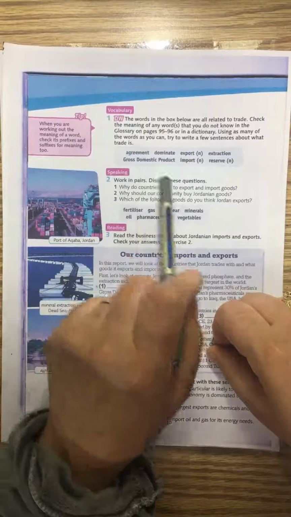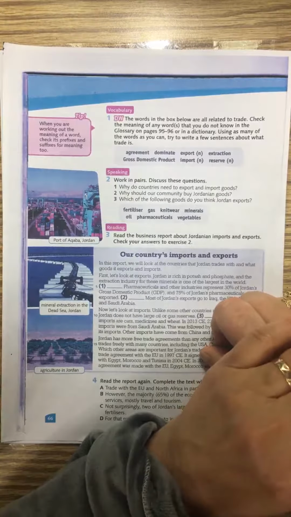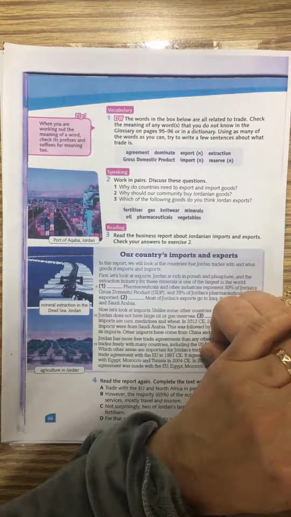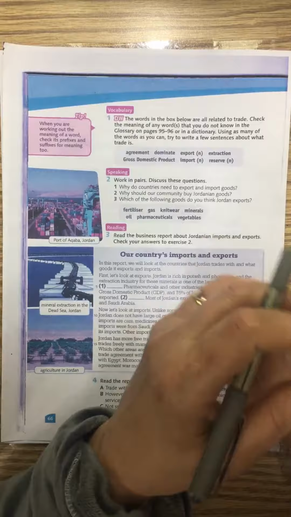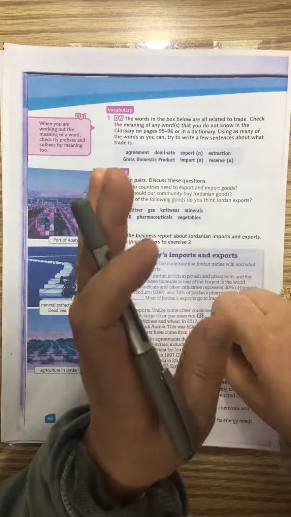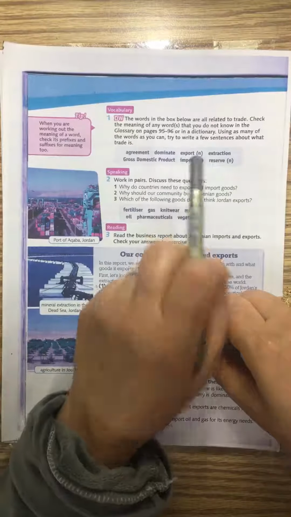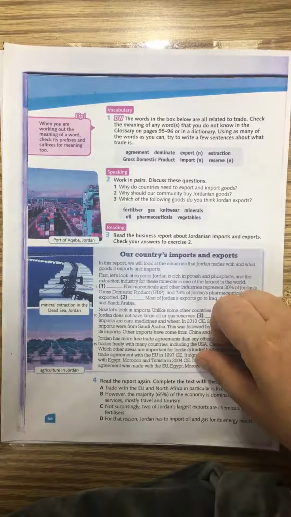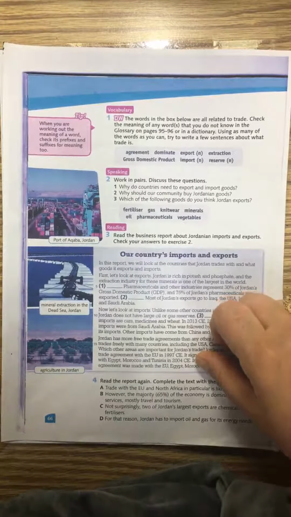And we have the gross domestic product. Gross domestic product, it means الناتج المحلي الضخم أو الكبير. يعني it means the total output of goods اللي هي بضائع الدولة وخدمات الدولة، الناتج الضخم أو المحلي الكبير. The word import here, it means الواردات. Goods bought from other countries. Goods يعني بضائع. And finally, we have the word reserve, الاحتياطي, something kept back or set aside for future use.